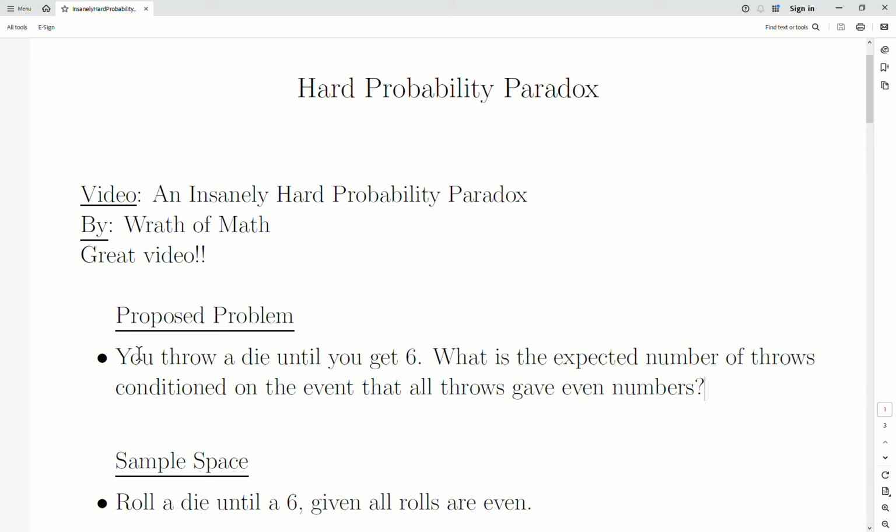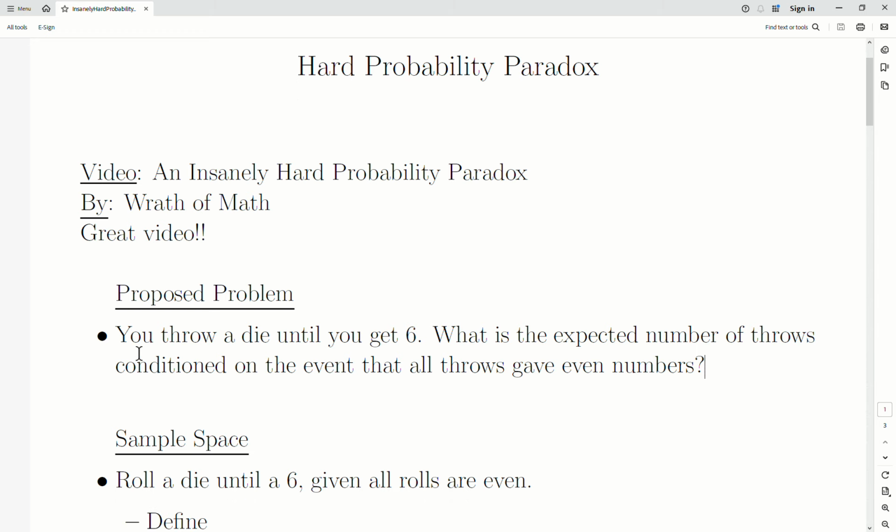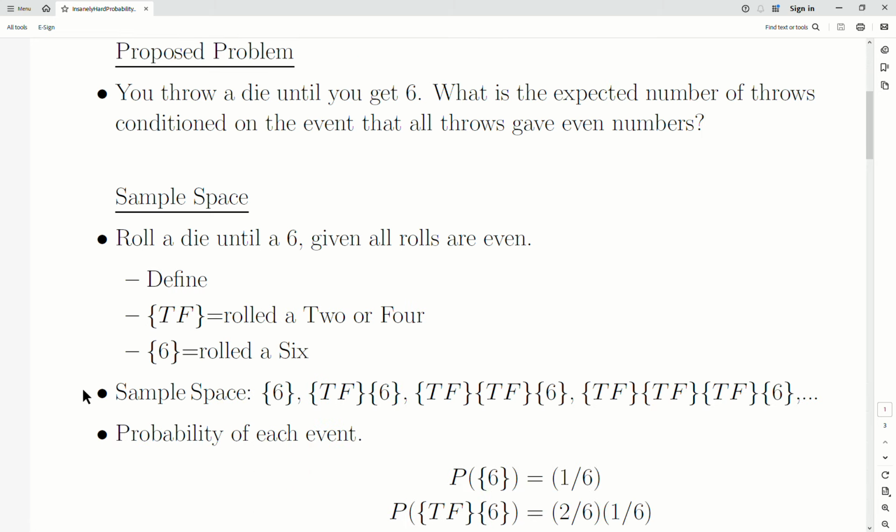Now, the paradox that intrigued me is: what's the probability that n is 1, that you roll a 6 on the first try, given that you're rolling all evens? It seemed like it should be 1/3, but the answer is 2/3. You have a 67% chance of rolling a 6 on the first try, given that all your rolls are even. And that just seems so counterintuitive to me. That's the paradox that I want to experiment with. And I did an R simulation at the end also to look at that.